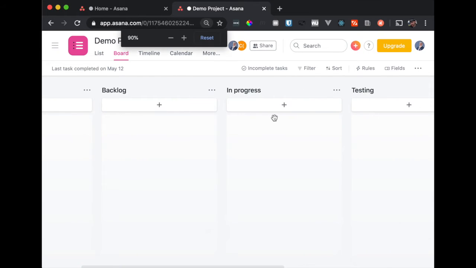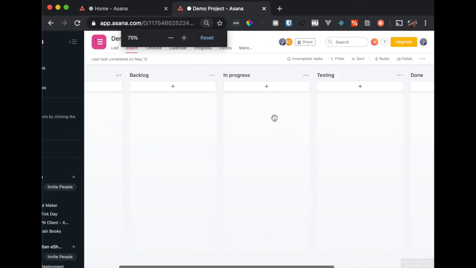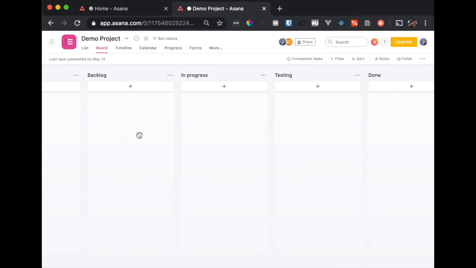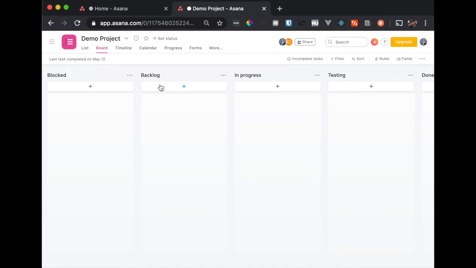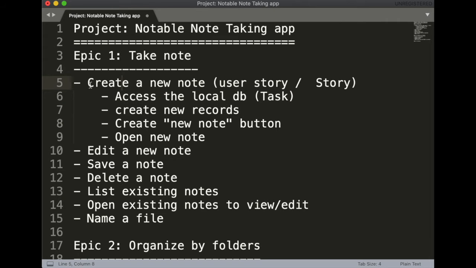I'm going to zoom out here so we can see all of them at once. And we've got the blocked, backlog, in progress, testing, done. Now, essentially what we do is we're supposed to break up these user stories into bite-sized chunks so that there can be relatively few tasks to implement in order to achieve that story. So we go in here, what do we have? We're going to create a new note.